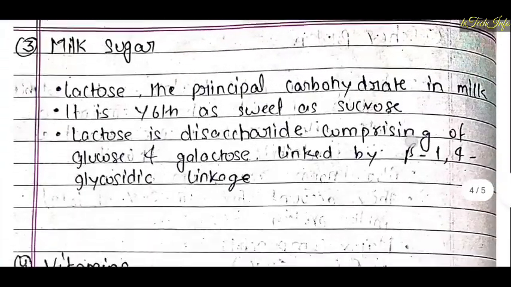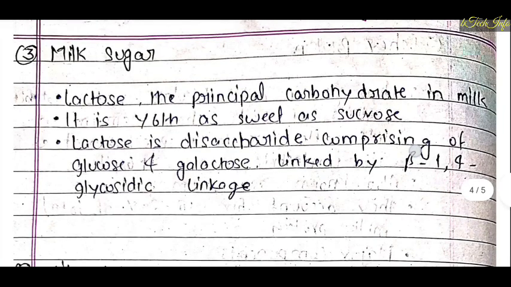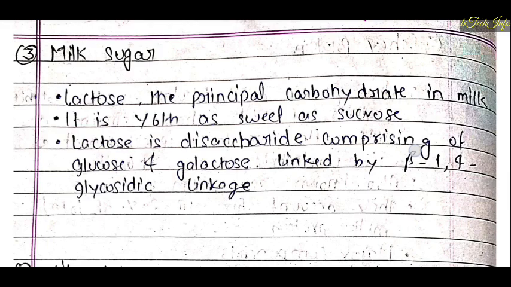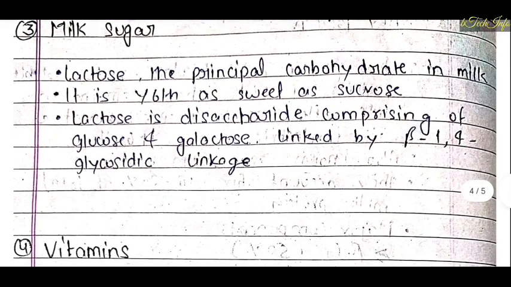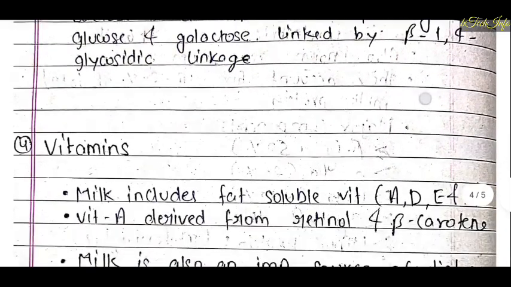Now the third constituent is milk sugar, also known as lactose. It is the principal carbohydrate in milk, and it is about 1/6 as sweet as sucrose. Lactose is a disaccharide comprising glucose and galactose linked by beta 1,4 galactosidic linkage.